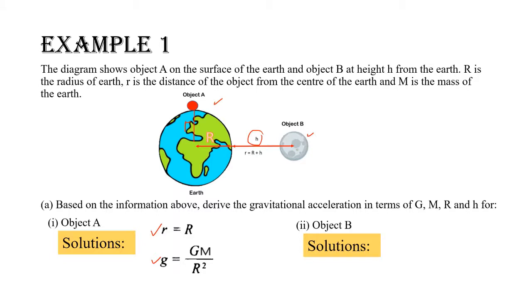Question 2. As we know, the object B distance from the center of the Earth is equal to r plus h. Hence, the gravitational acceleration, g, is equal to capital G, the universal gravitational constant, times m, the mass of the Earth, divided by the distance between the center of the Earth and the object, r plus h, squared.